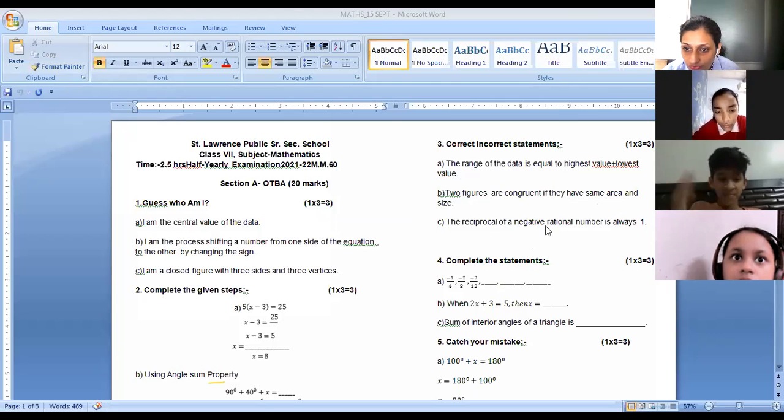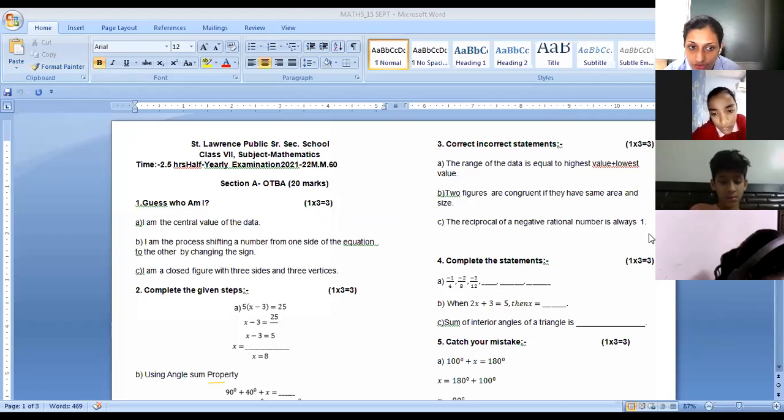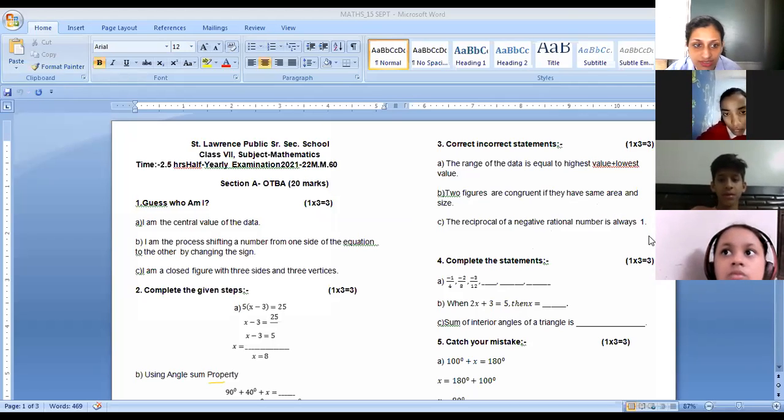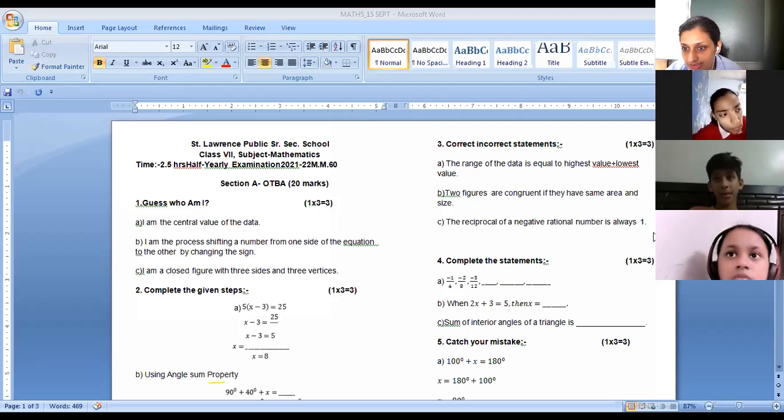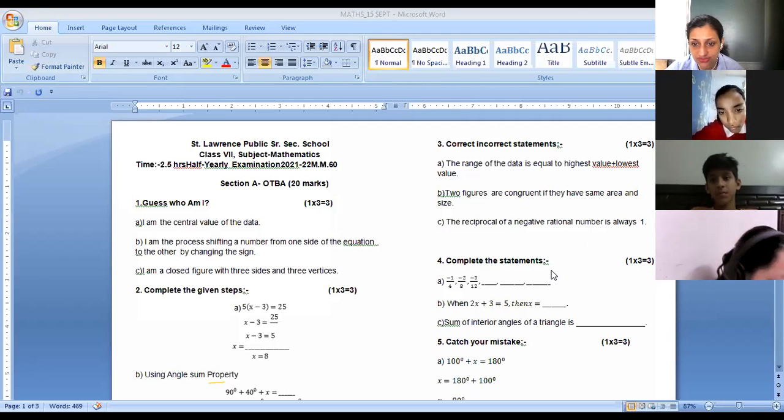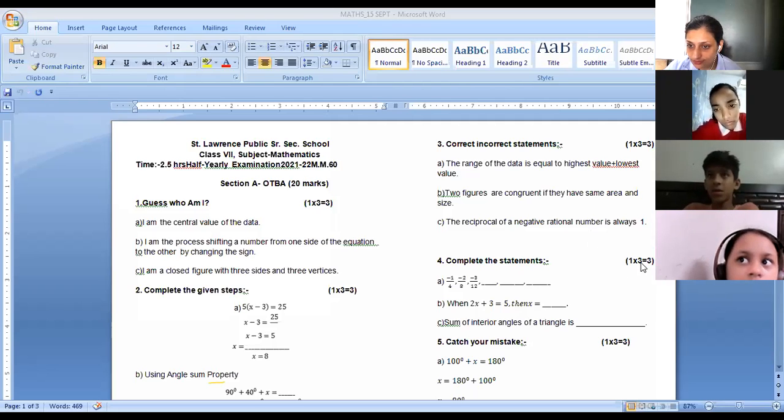The reciprocal of a negative rational number is always, Vansh Goyal, you're wrong here. Negative, Anupriya, you're right here. No, Swastik, number itself is wrong. Yes, Rajal, you're right here. Ayanshi, you're wrong here. Pulkit, wrong. Avika, right. So the reciprocal of a negative rational number is always negative. Negative rational number का हमेशा answer negative ही होता है. Not minus 1, Priyanshi, wrong. It should be negative. 1 की जगह negative आना चाहिए था. That will be correct. Yes, Jayavardhan, you're right here. Astha, right. So instead of 1, we will be getting the answer negative here.